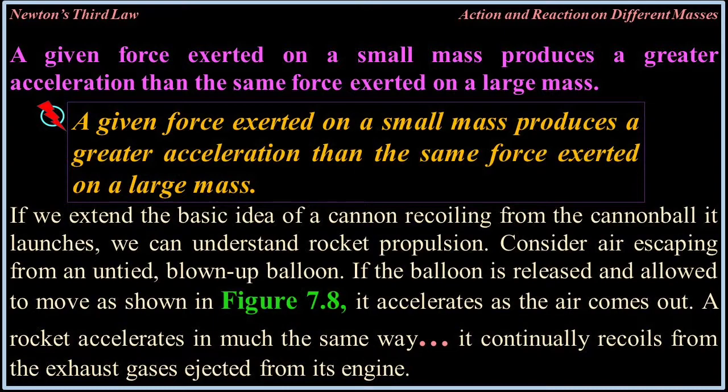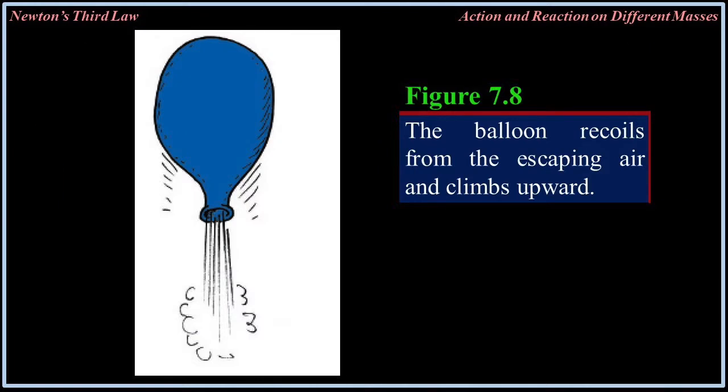A rocket accelerates in much the same way. It continually recoils from the exhaust gases ejected from its engines. Figure 7.8. The balloon recoils from the escaping air and climbs upward.